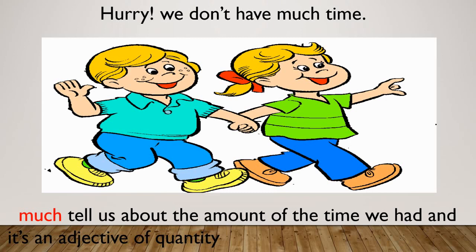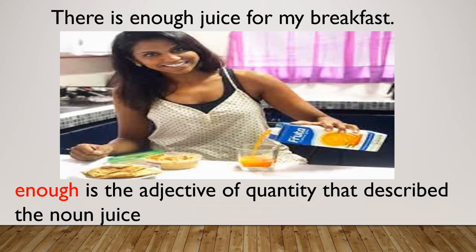Now the next is: there is enough juice for my breakfast. So student, here juice is a noun and juice is also an uncountable noun, and enough shows the quantity of juice available. So student, enough is the adjective of quantity that describes the noun juice.